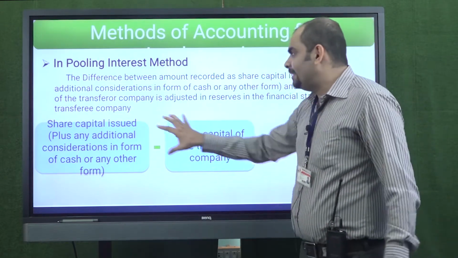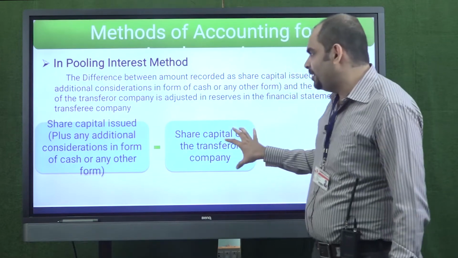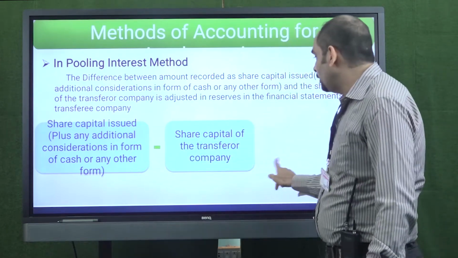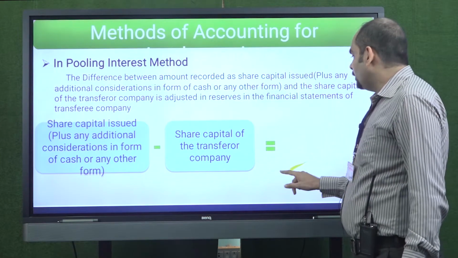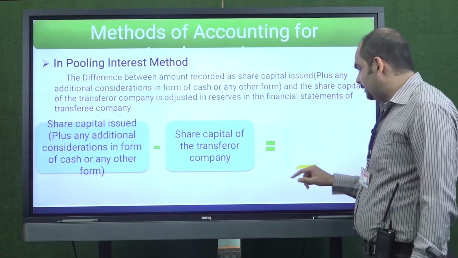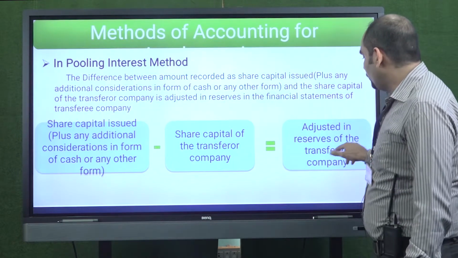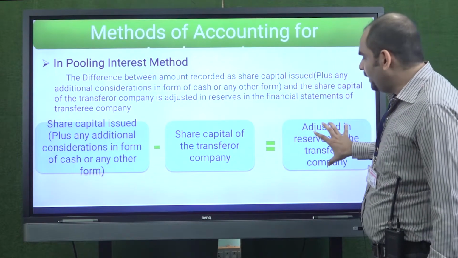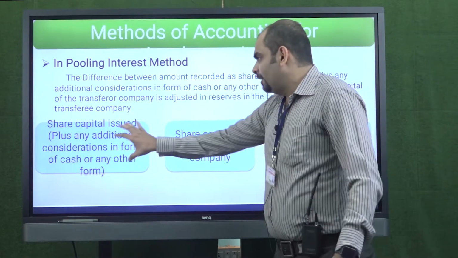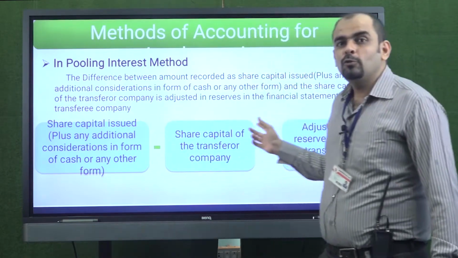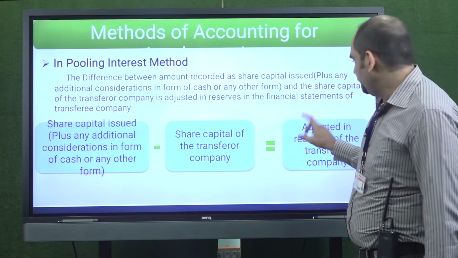So whatever is given in addition to the existing share capital, it is to be transferred to general reserve, that is deducted from general reserve. Because for the company which is going to continue its business, it is adjusted in the reserves of the transferee company. So the transferee company which is going to continue its business must transfer this amount, the difference of the two, to its general reserve in the balance sheet.